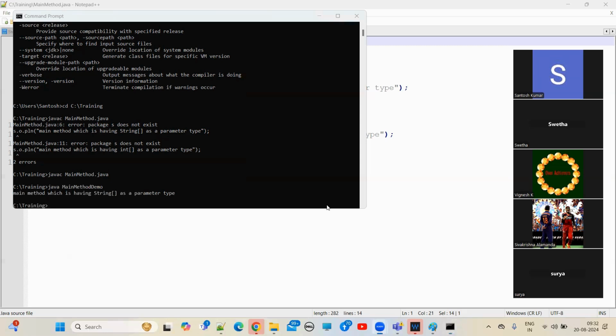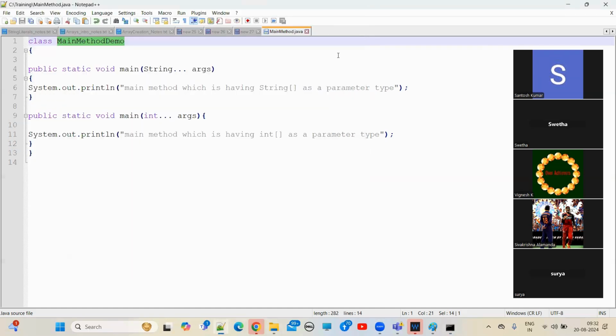Which method is being called? The main method which is having a String array as the parameter type. Understand? See how many types of methods we have? Two types of methods. public static void main(String[] args) and public static void main(int[] args). Which method is the JVM calling? The String array args method.